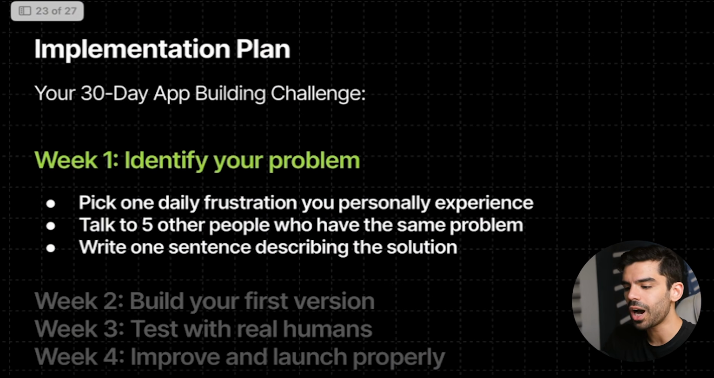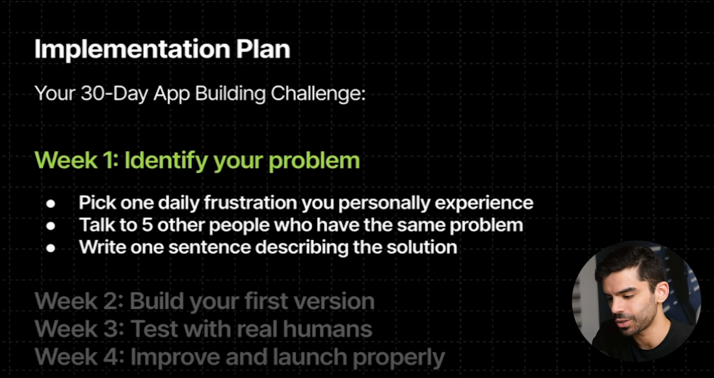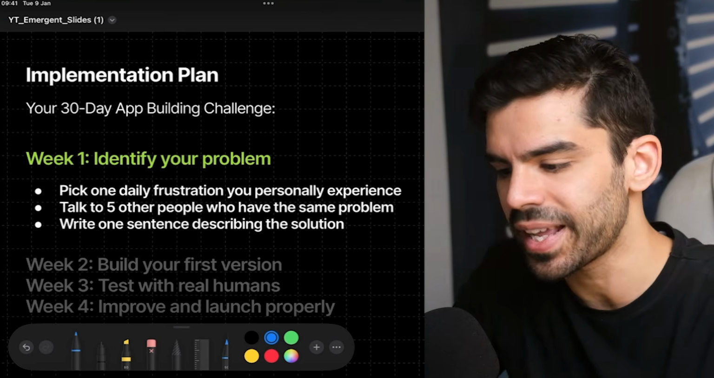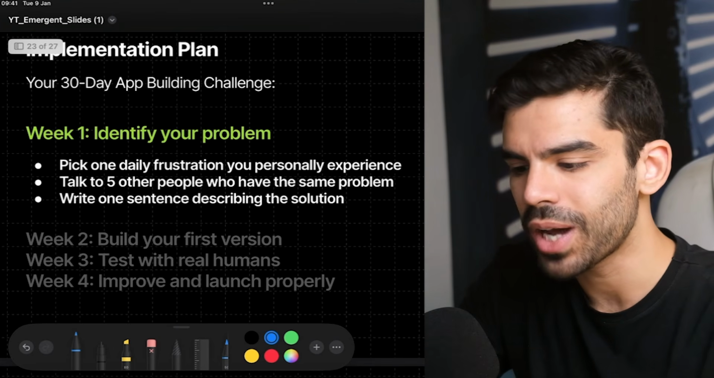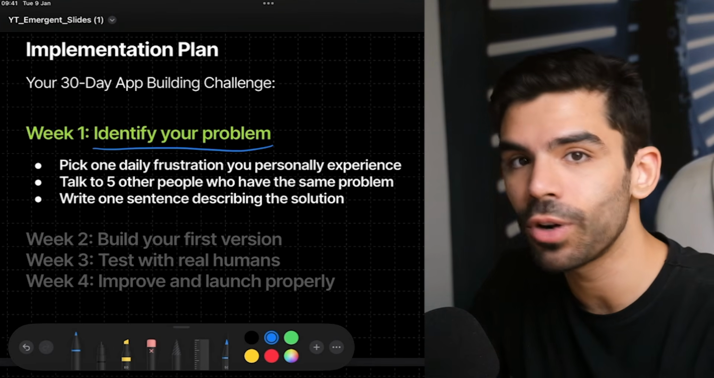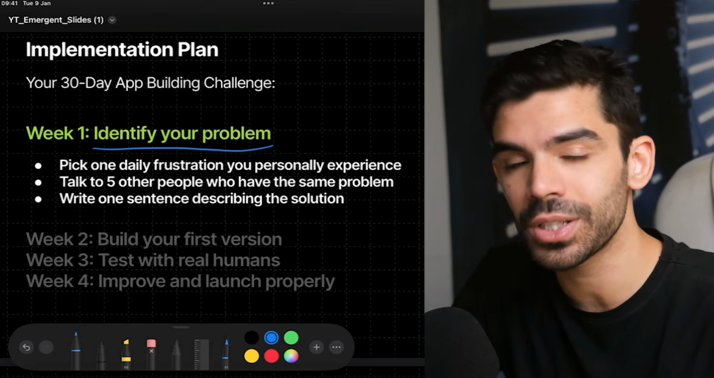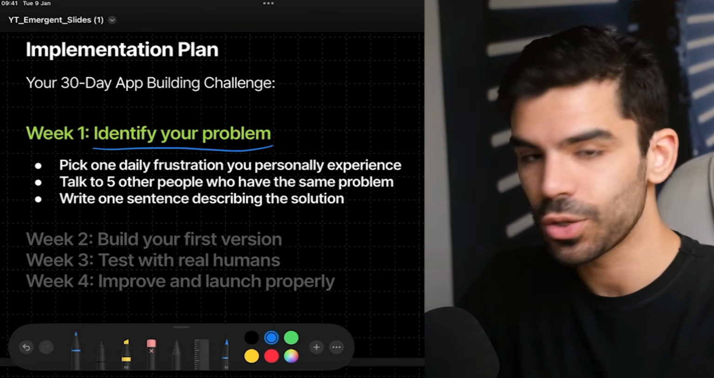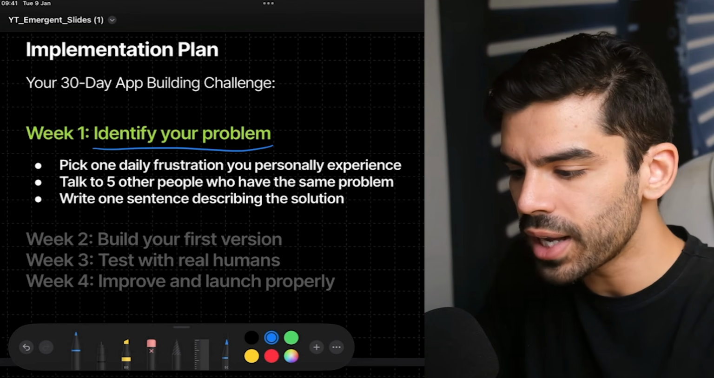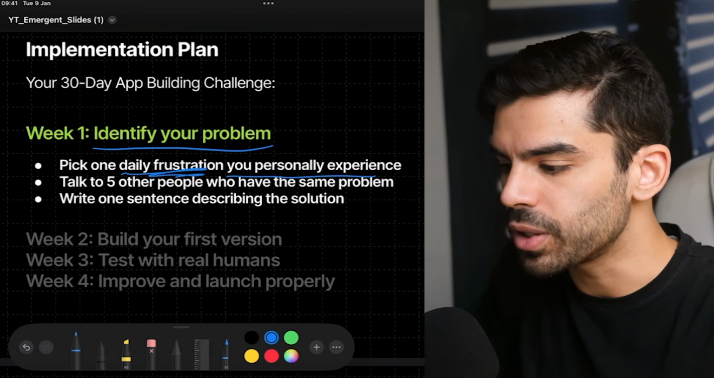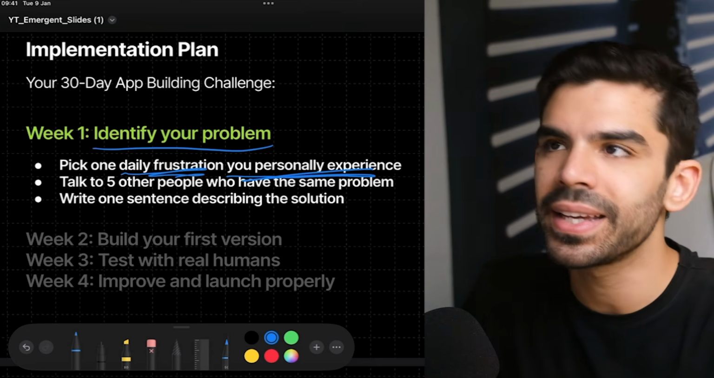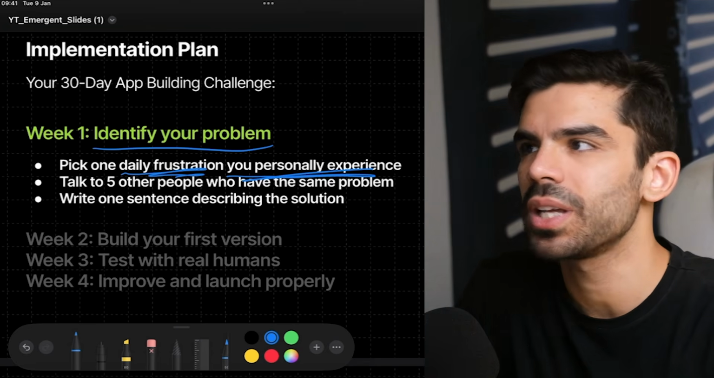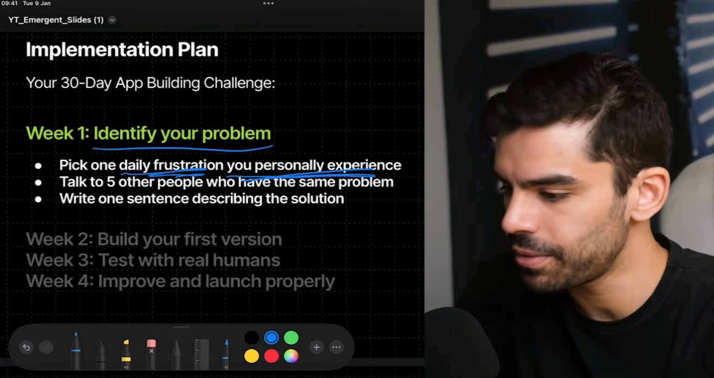Now, the question is, how do you implement all of this knowledge? Let's say you want to challenge yourself to create your first app in the next 30 days. In week number 1, you first have to do your research. And by the way, in the world of AI, your ability to do good research and refine problem statements is going to be one of the most valuable skills that you will ever learn, right? So you have to take this seriously. Pick one daily frustration that you personally experience. It could be you forgetting things, creating a timetable, finding free resources, or sending an email to your customer, whatever it may be, right?